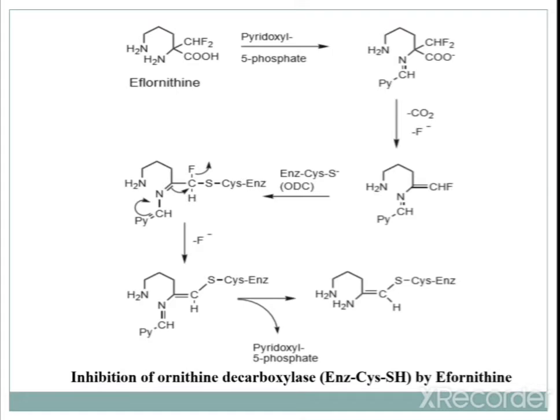For that, there is removal of fluorine. By removal of fluorine we will get another intermediate, and further the pyridoxal phosphate will be removed, and we will get the complex. So, this is what the inhibition of ornithine decarboxylase means. The ODC is involved in the regulation of growth and synthesis of different polyamines.